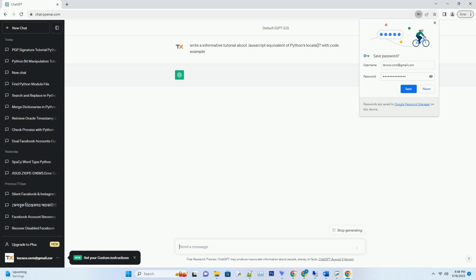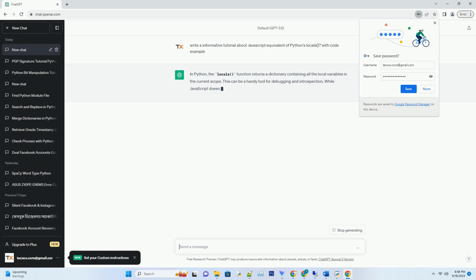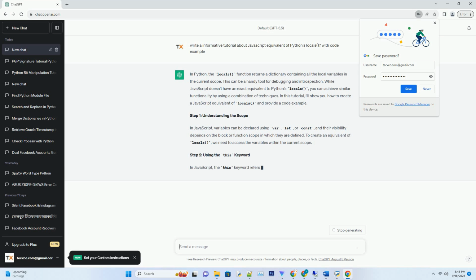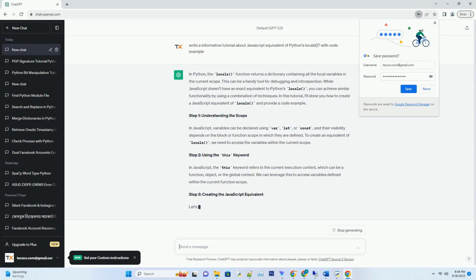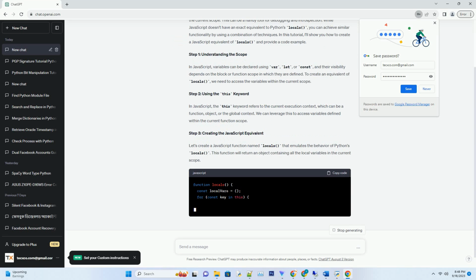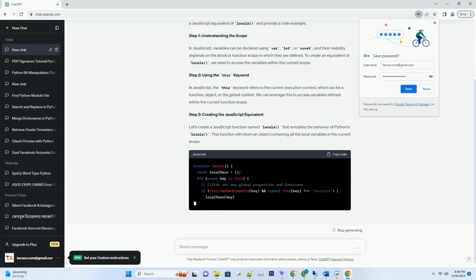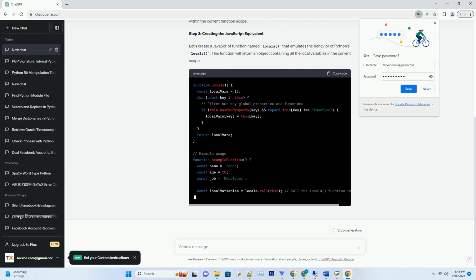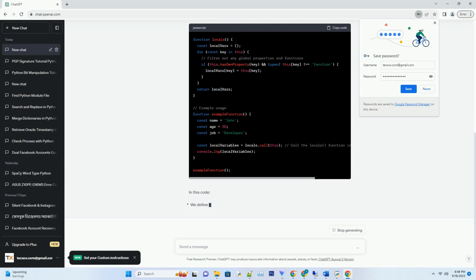In Python, the locals function returns a dictionary containing all the local variables in the current scope. This can be a handy tool for debugging and introspection. While JavaScript doesn't have an exact equivalent to Python's locals, you can achieve similar functionality by using a combination of techniques. In this tutorial, I'll show you how to create a JavaScript equivalent of locals, and provide a code example.